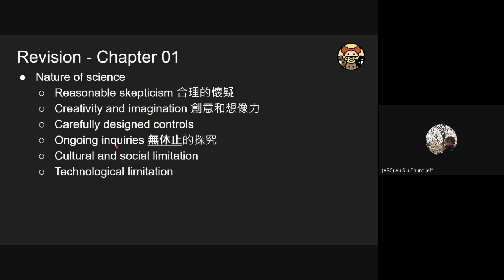The fourth point is ongoing inquiry, because the development of science or any knowledge will never end. Okay. And the final two points are cultural and social limitations, and also technological limitations limiting the development of science. In chapter 2, you will encounter that the development of the cell theory depends on the development of the light microscope.